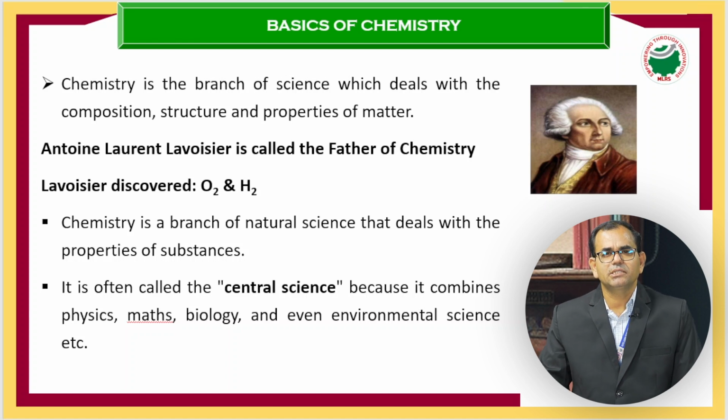Chemistry is called the central science. Why? Because it combines maths, physics, biology, everything, even including engineering. Chemistry deals with the properties of material, its composition, structure, formula, etc. And Antoine Lavoisier is the father of chemistry, because he named oxygen and hydrogen, which are the most prominent elements in the periodic table.